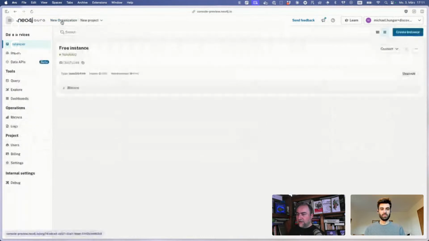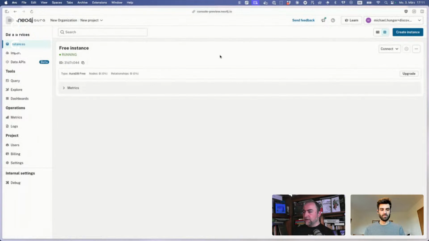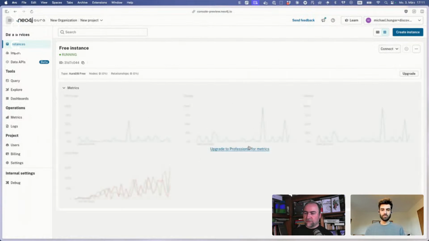Yeah. But here, my new instance is up and running. So that's my instance ID. It's currently empty. I can connect to this instance, which we'll do in a second. And I can also see metrics for this instance if it's a professional instance. So there's also Pro Trial, which we also cover next time, where we can go into more detail of all these metrics and log analyzers and things like that.